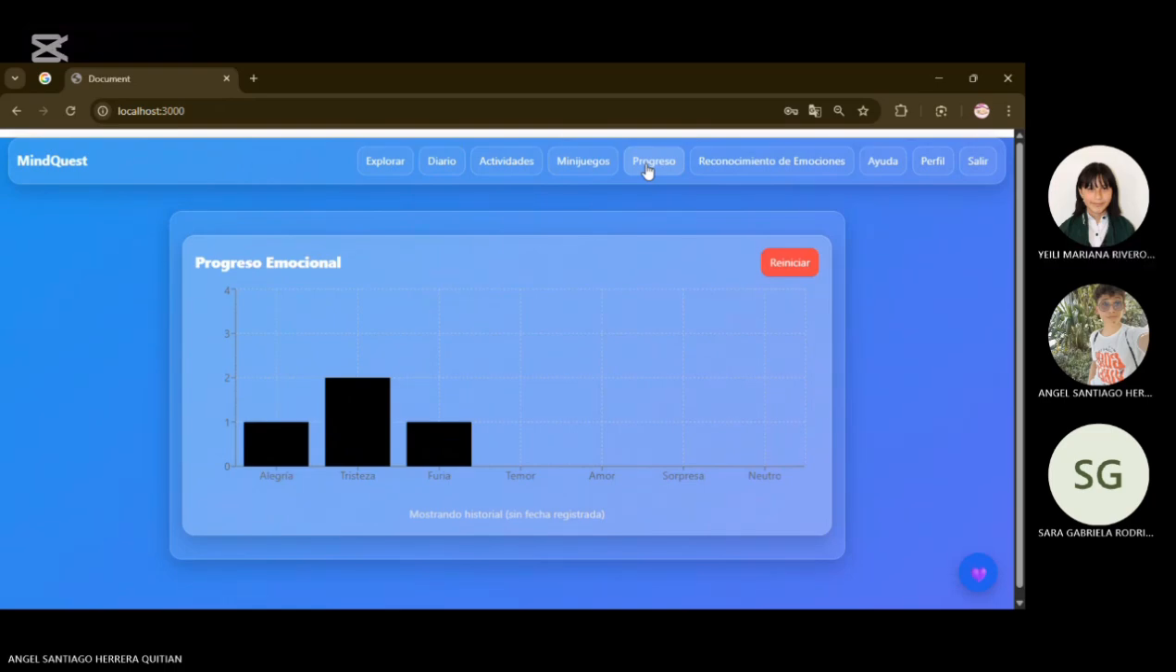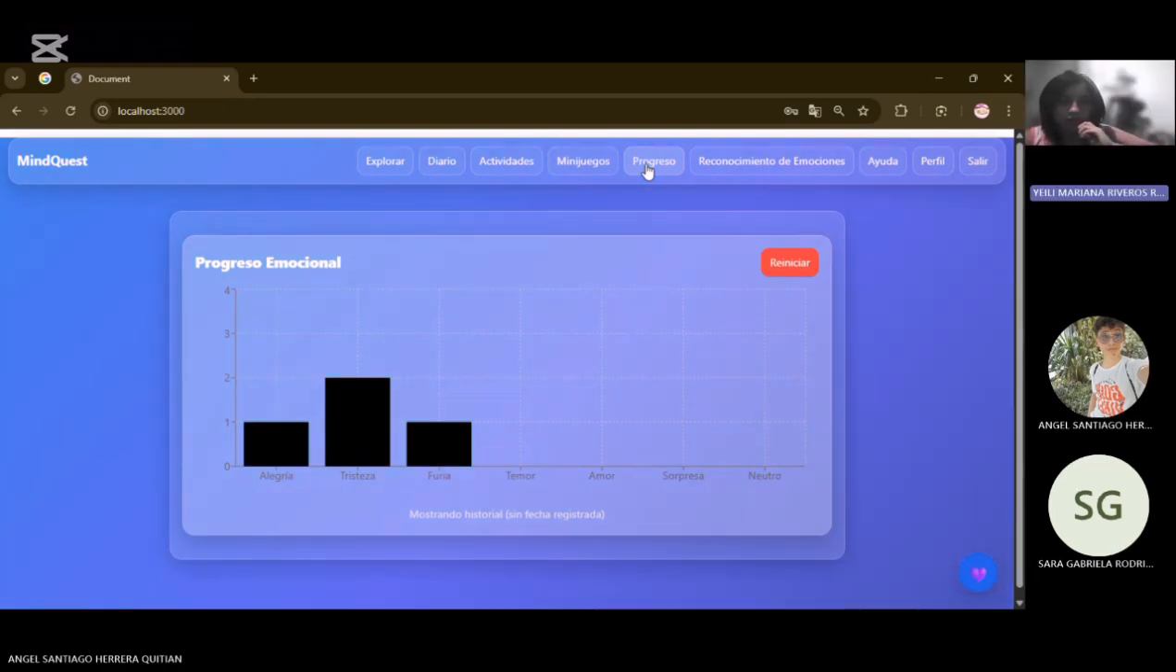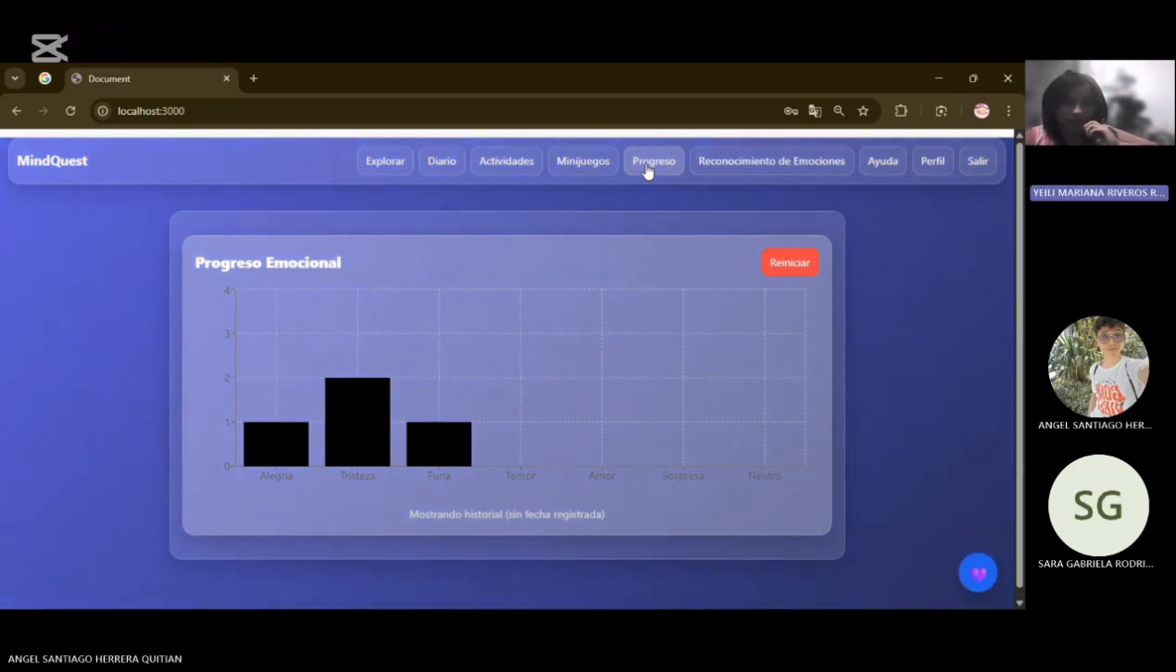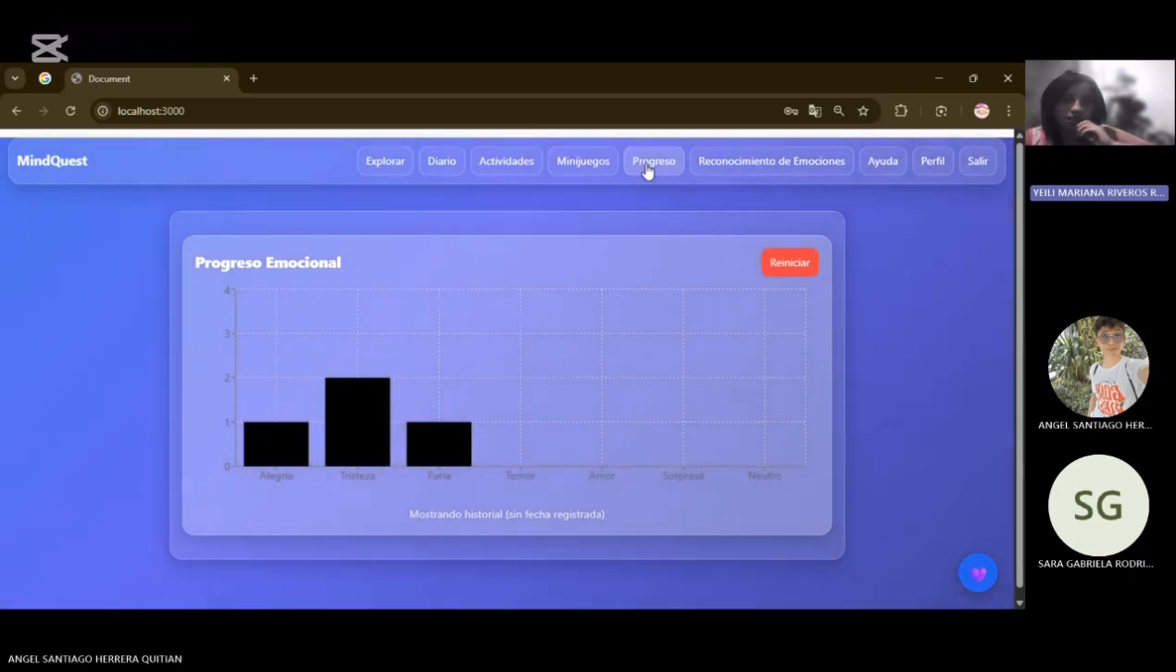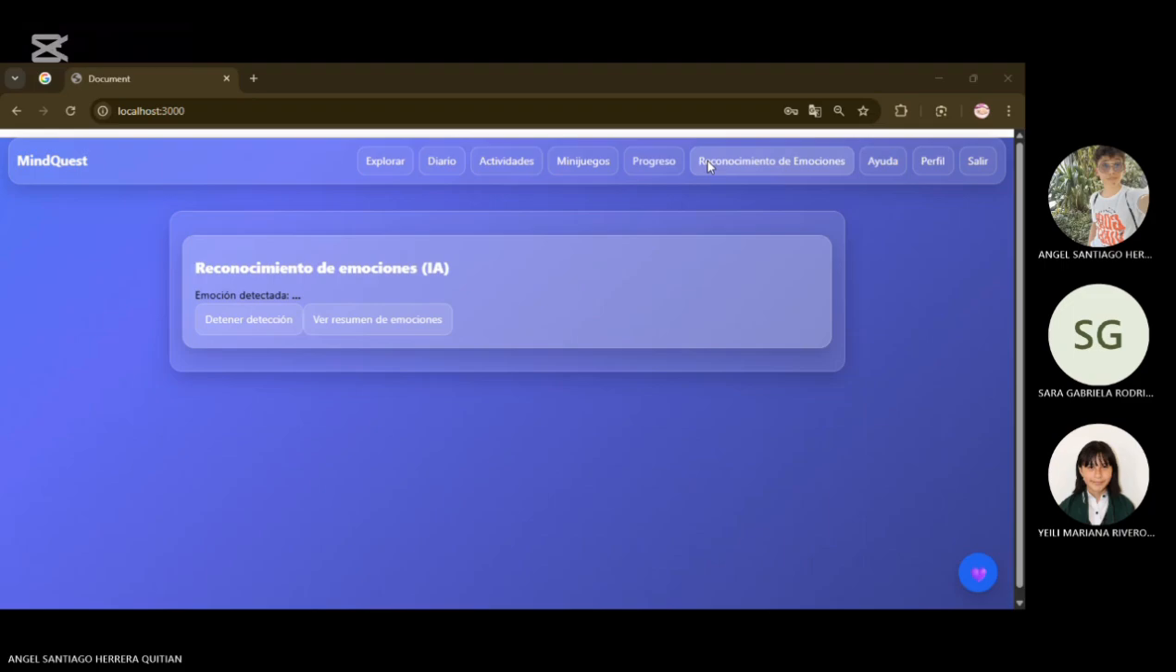And this is the progress of emotion through the week. In this part, it shows the number of times that you felt an emotion. These emotions are what you registered in the explore part.